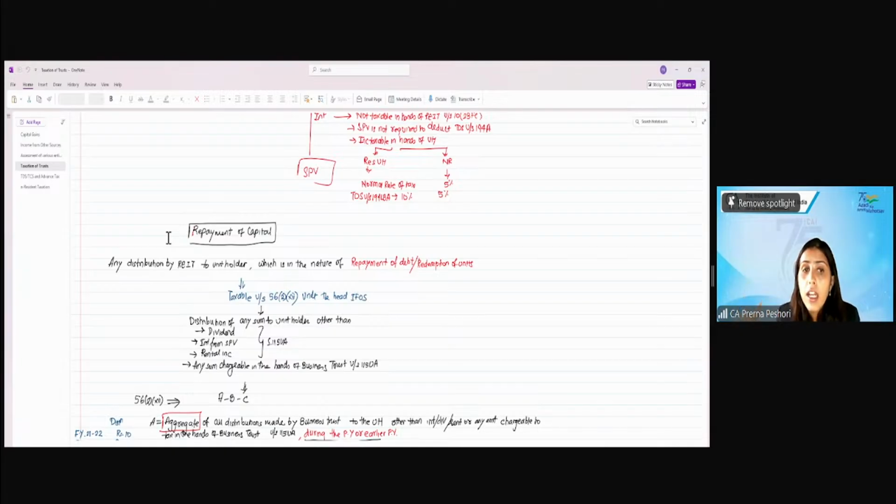So it should be distribution of any sum other than dividend, interest, rental income, because these are already taxable in the hands of the unit holder, or any sum which is chargeable in the hands of the business trust. Anything which is already taxed in the hands of the business trust will be exempt in the hands of the unit holder.